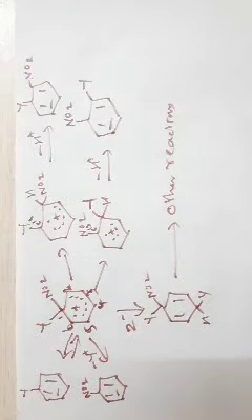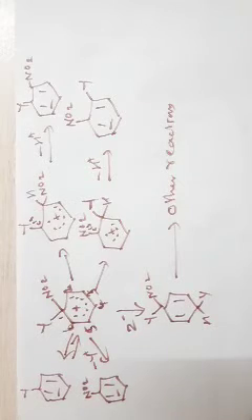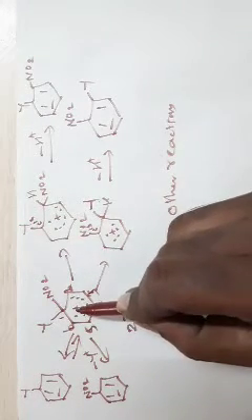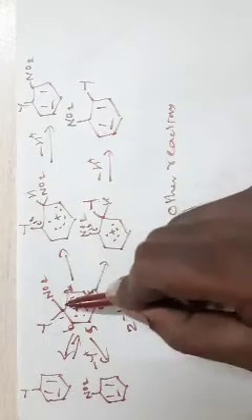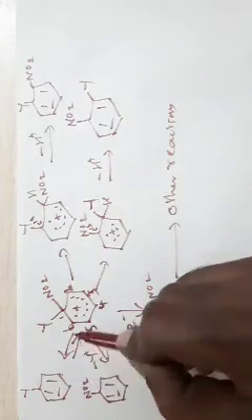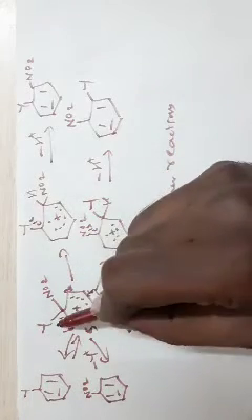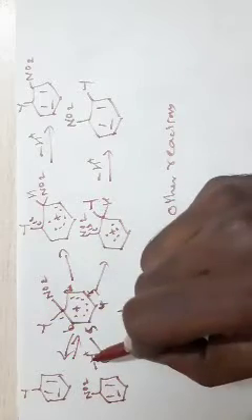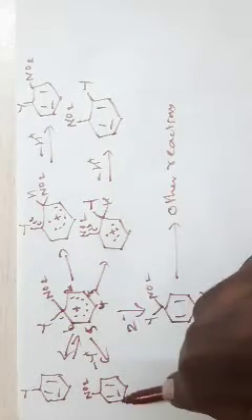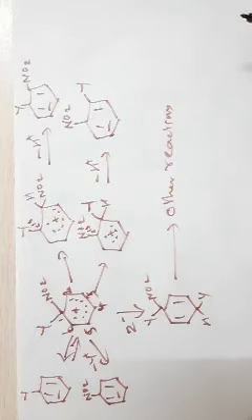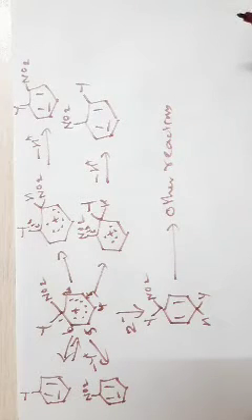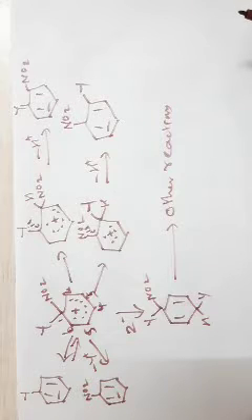The intermediate has several possibilities to undergo product formation. One is it can lose the NO2 group, the electrophile itself, it can get back, that is a reversible reaction. Another possibility is instead of losing the NO2 group, you may lose Y plus, minus Y plus. So you get a nitro compound. That is also obtained as a product. Y is thrown out. Electrophilic substitution only, but instead of a proton, Y is thrown out.